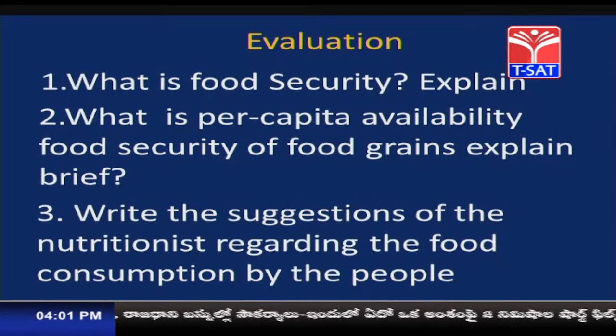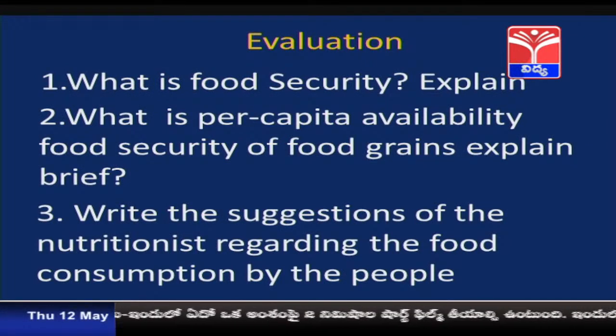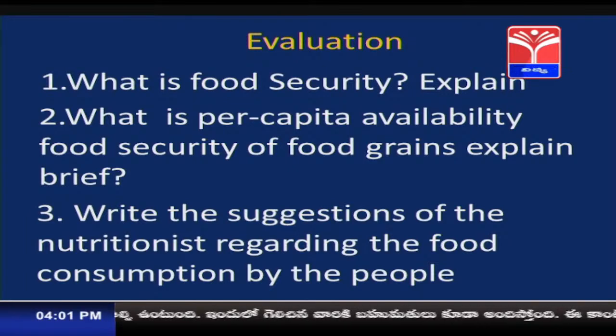The first question is, what is food security? Explain. The second question is, what is per capita availability of the food grains? Explain in brief. The third question is, write the suggestions of the nutritionist regarding the food consumption by the people.